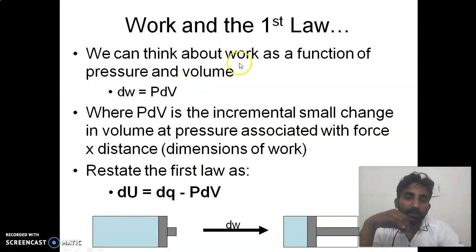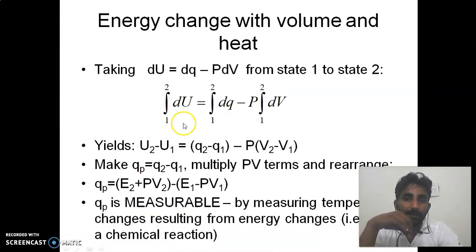So according to the first law of thermodynamics, what is work? Work is actually pressure times change in volume. So dW will be equal to P dV. So dU is equal to dQ minus P dV. Energy changes with volume and heat.